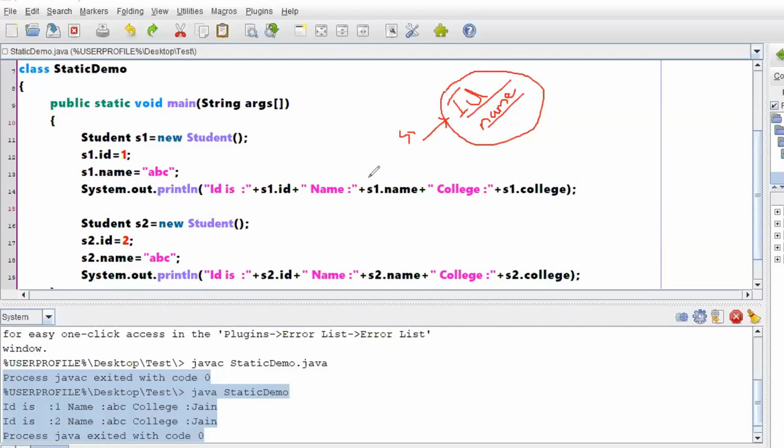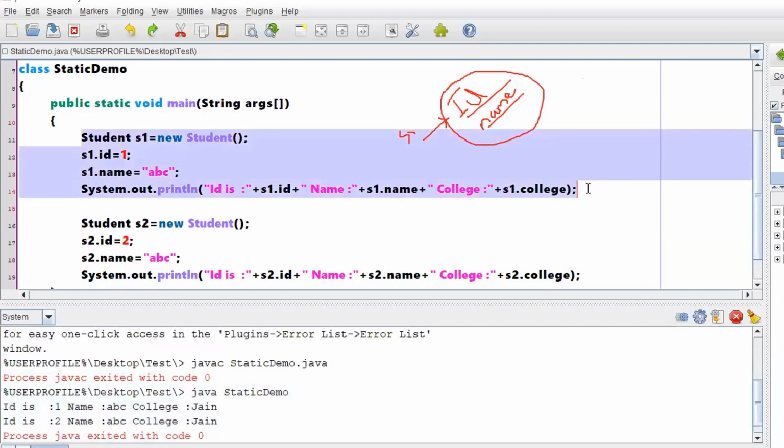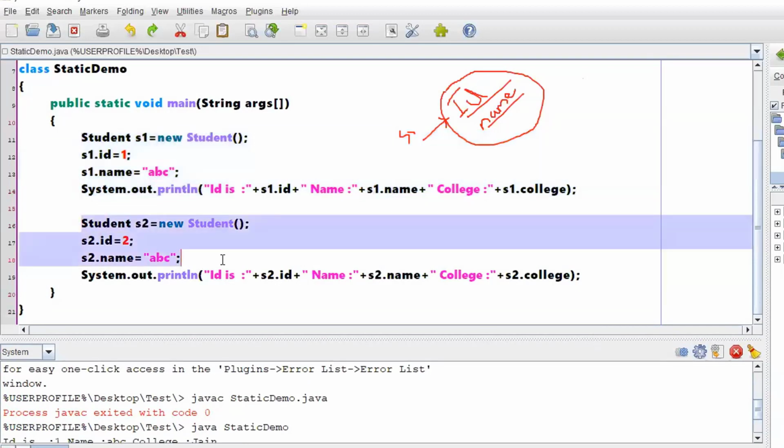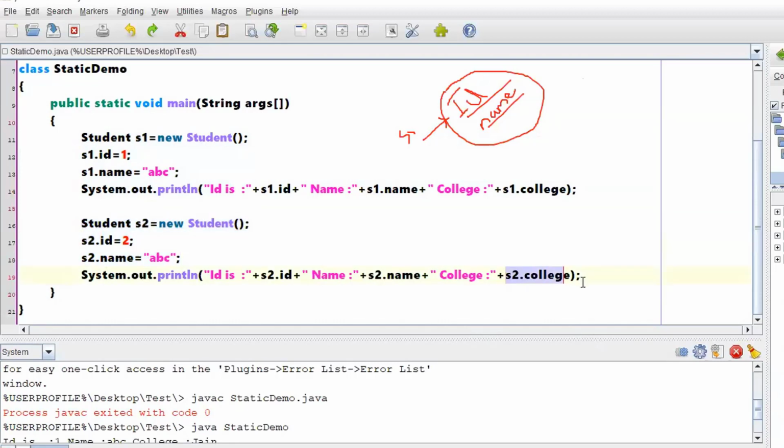Sir, here we are writing new only once, it will not work. I'm just showing with respect to two records. This particular set is one student record. I am reading information with respect to one student, and this is another student record. I'm just showing that whichever object you create, you just directly display its content. Obviously, it will have its value. The static variable will be shared with respect to all the objects.